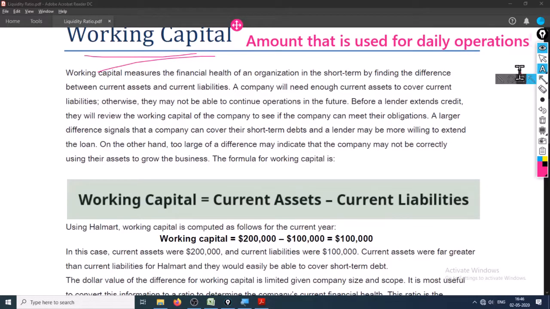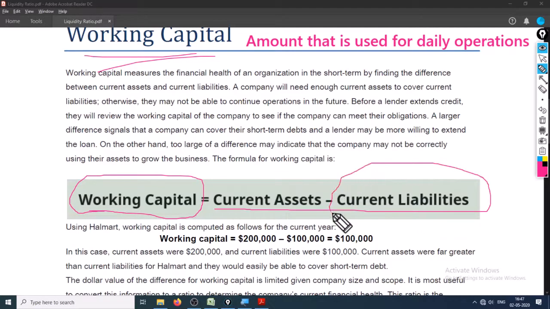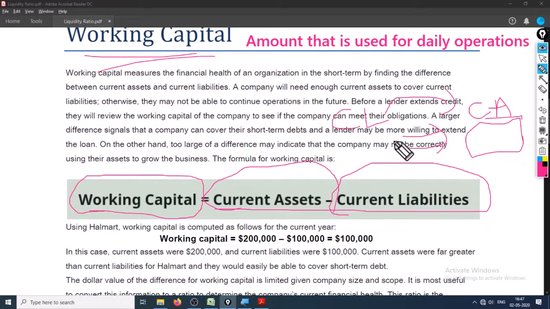That is the working capital in general sense. Now how is it calculated, that how much working capital does a company have? That is after paying all its current liabilities from its current assets. So current liabilities are paid from all its current assets, hence whatever of current asset is left after that will be used in working capital.